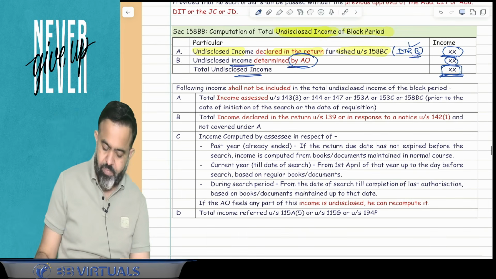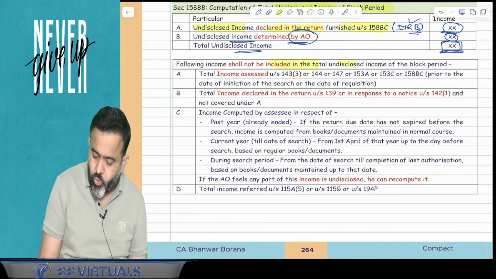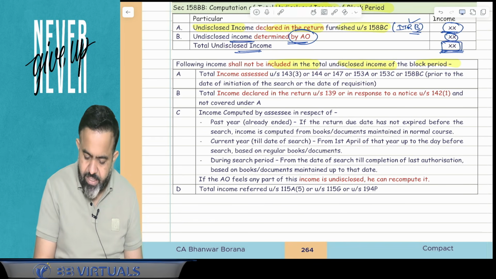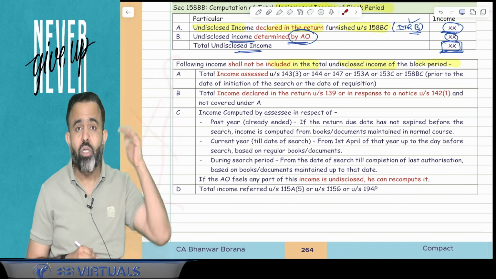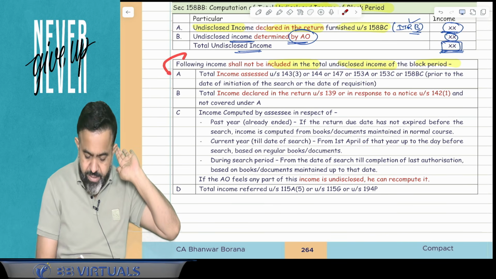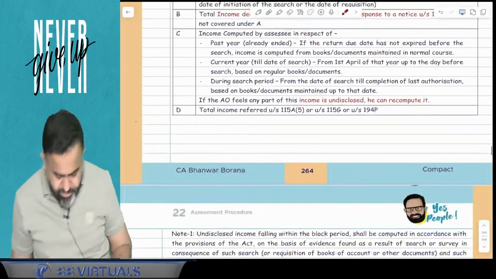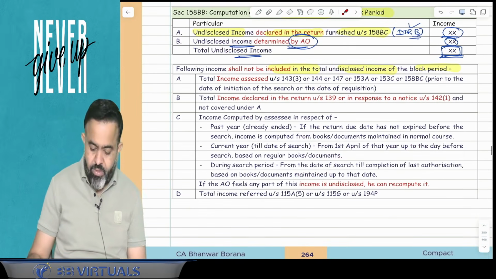Done. Now the next part. The following income shall not be included in the total undisclosed income of the block period. So they have given the negative list. Okay, guys, this particular income will not be considered in your undisclosed income. Like this income will not be considered in your undisclosed income. So guys, here which income will not be considered in your undisclosed income? Try to understand. First point.